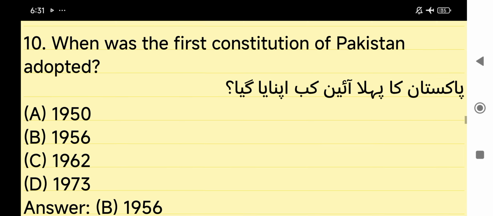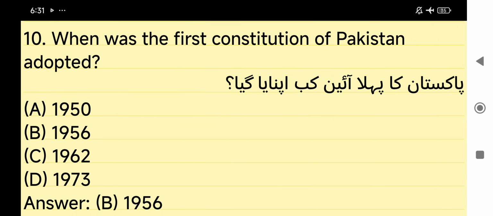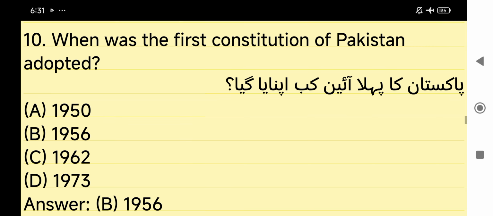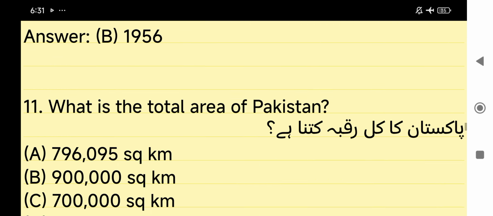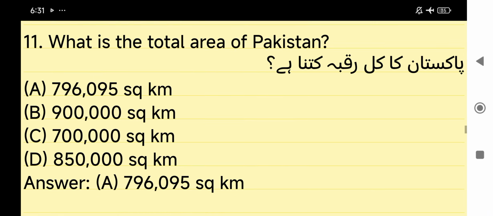When was the first constitution of Pakistan adopted? 1956. When was the first constitution of Pakistan adopted? 1956. What is the total area of Pakistan?